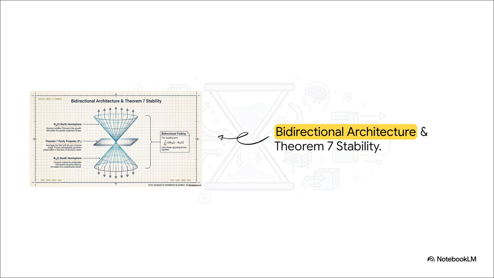And right there at the center plane, the Theorem 7 Parity Projector actively averages the field with its own mirrored image. This bidirectional folding locks these two opposing forces together, basically preventing the entire system from ever collapsing into chaos.